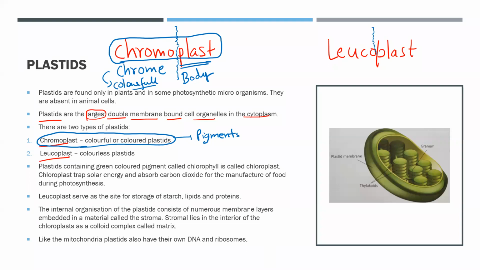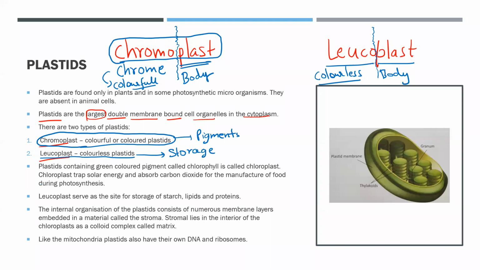Let's do the Sandhi Vichhed again. Plast means body, and leuco, as I told you earlier also, means colorless. Colorless meaning no color at all. Since they do not have any color, they are used for storage. So leucoplasts are the colorless plastids, used for the storage of nutrients. Nutrients like carbohydrates, fats, and proteins can get stored in the leucoplast.